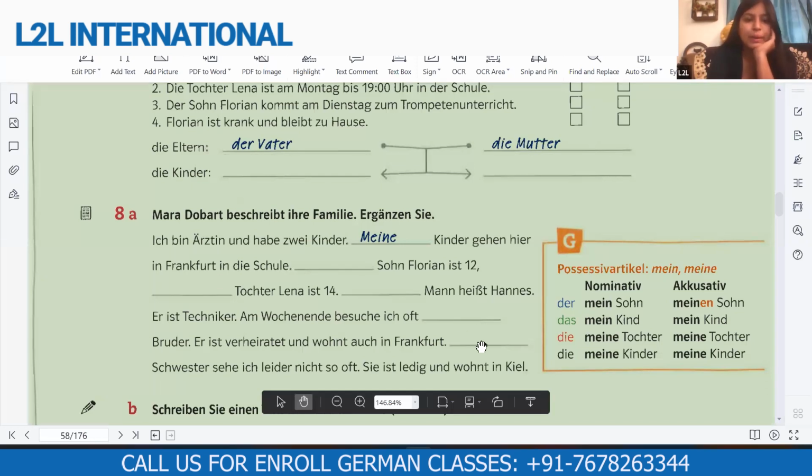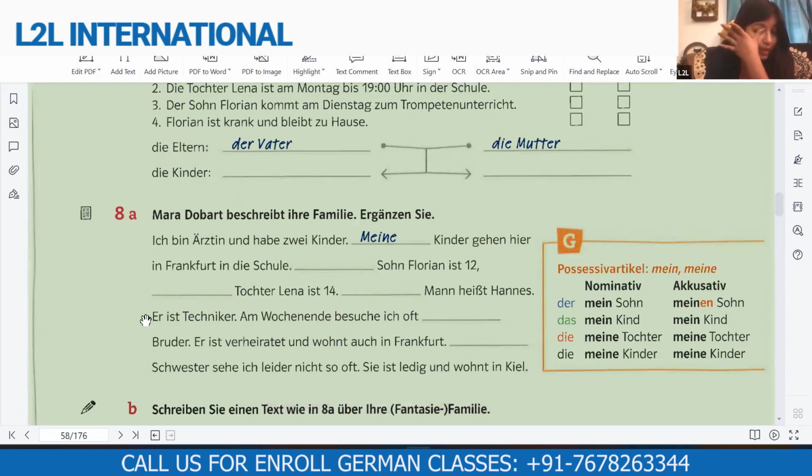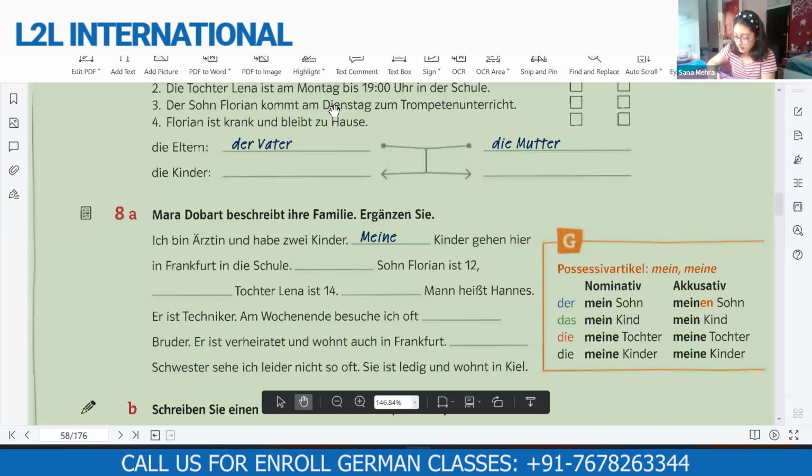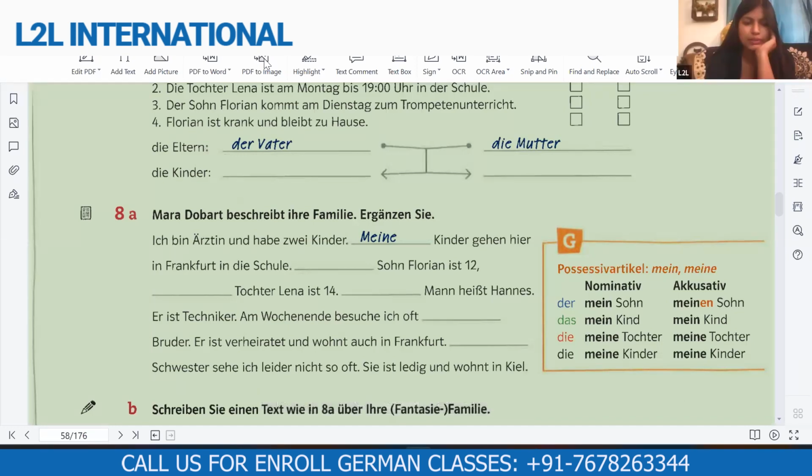Here, Mara Dobart beschreibt ihre Familie, ergänzen Sie. One example I have already discussed with you. Sana, lesen Sie Nummer 2 bitte. Mein Sohn Florian ist 12. Meine Tochter Lena ist 14. Okay, good. Mein Sohn Florian ist 12 und meine Tochter Lena ist 14.